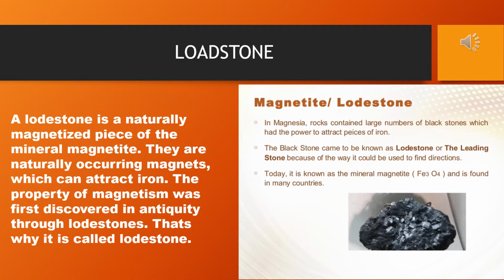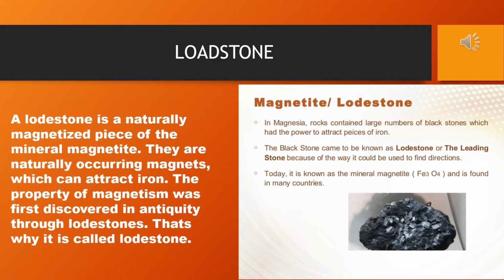See in the diagram, in Magnesia, rocks contained large numbers of black stones which had the power to attract pieces of iron. The black stone came to be known as lodestone, or the leading stone, because of the way it could be used to find directions. Today it is known as the mineral magnetite, that is Fe3O4, and is found in many countries.